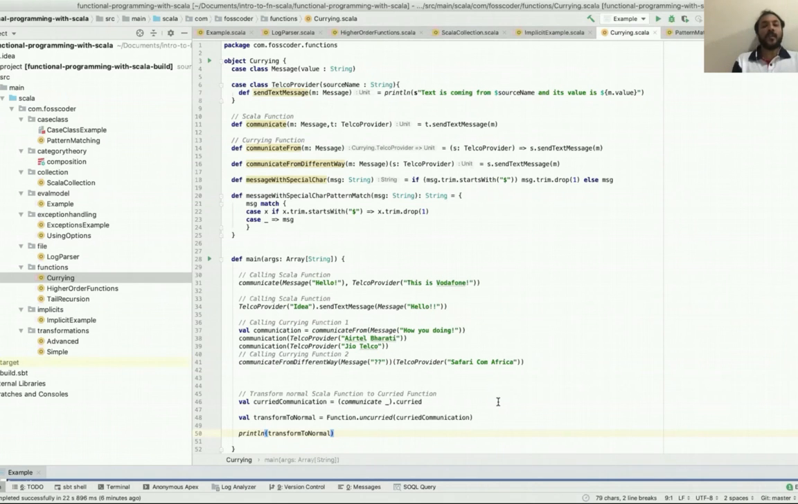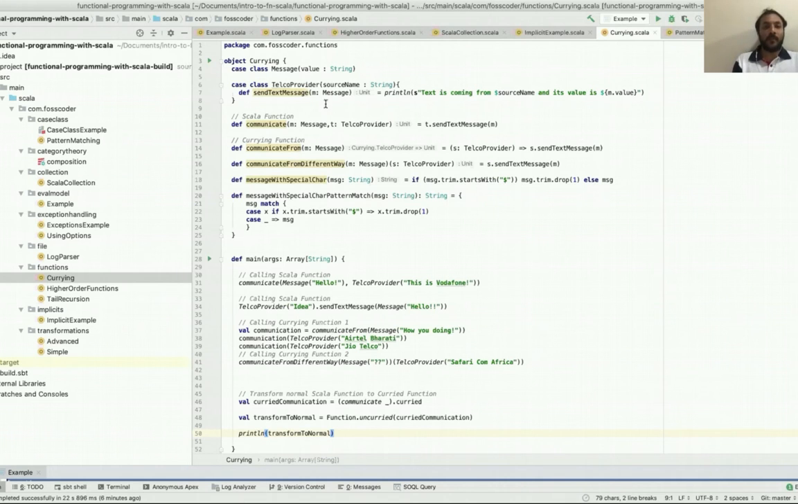Now we'll talk about currying function. As we spoke on higher order function, tail recursion function and default transformation in advanced and simple, now we'll talk about a different type of function called currying function. This is a different pattern of writing the function and the design.